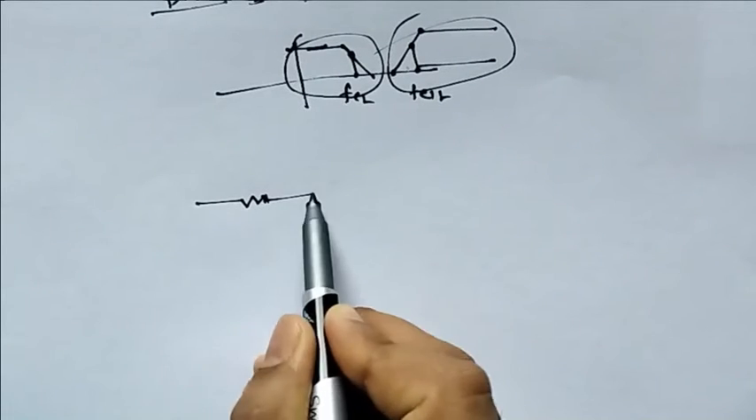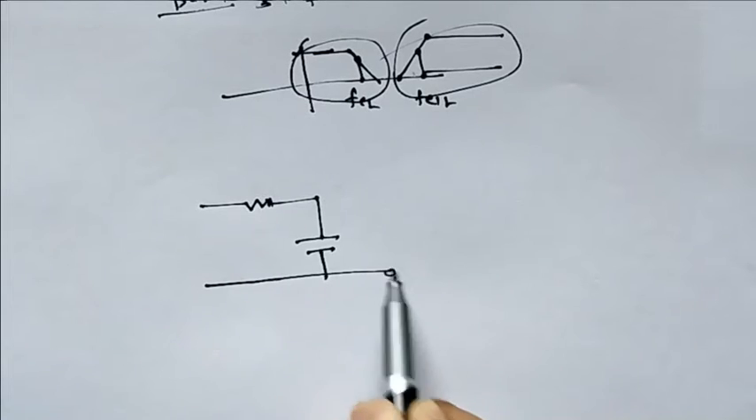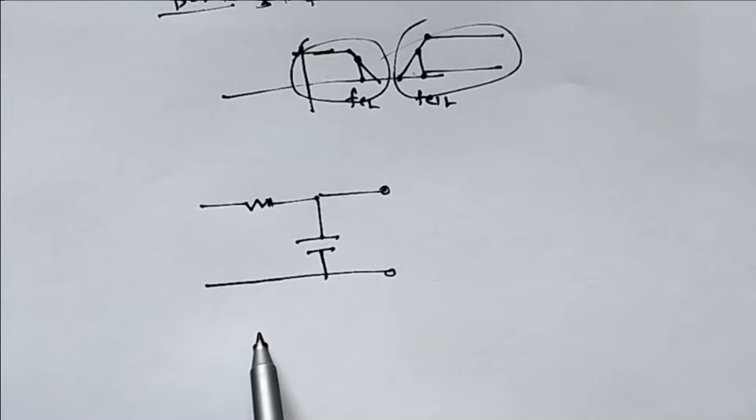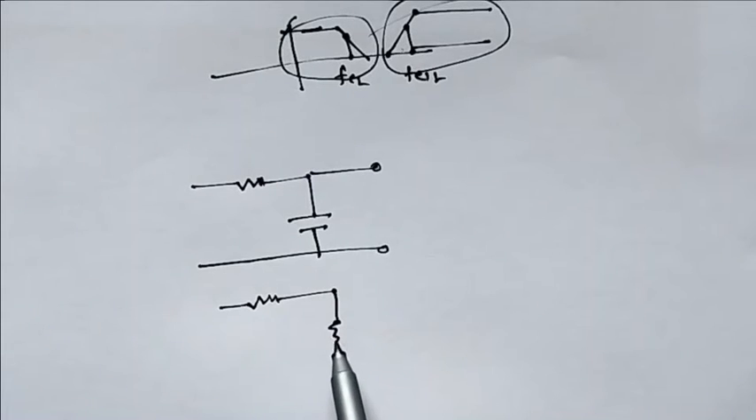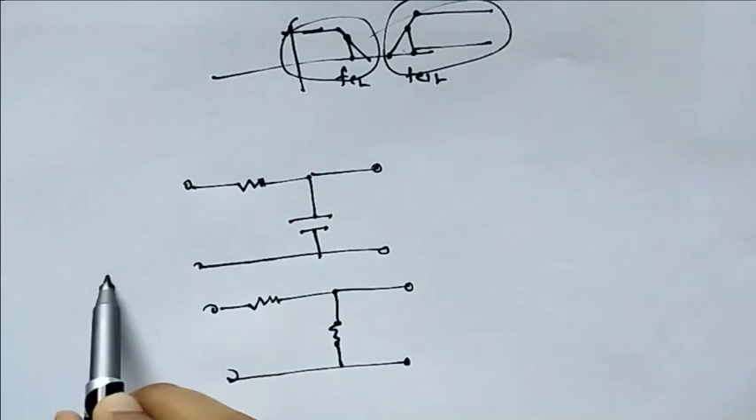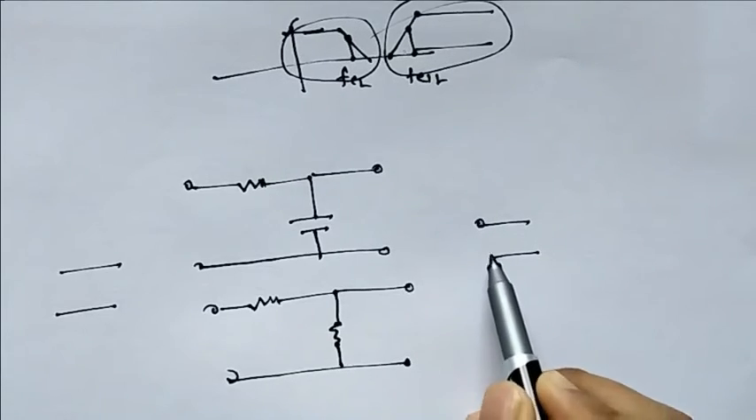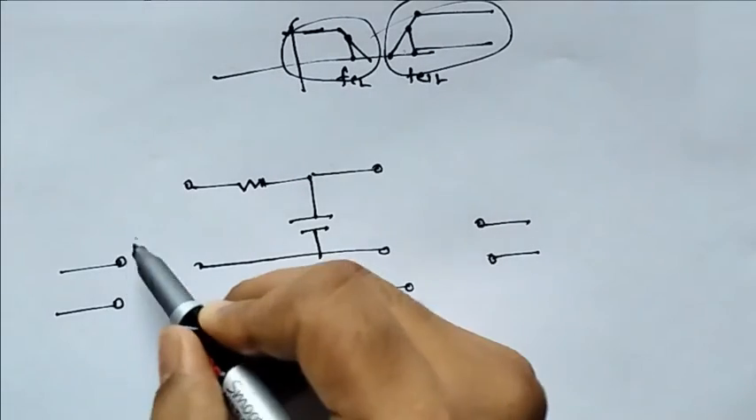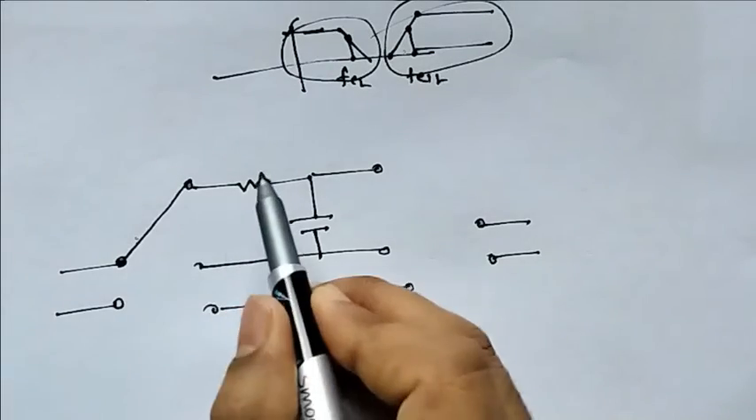This is R and C, this is your low pass filter. And what is your high pass filter? C and R. This is your high pass filter. Now we need to connect in parallel. How will we connect in parallel? Now let us see. This is your input and this is your output terminal. Now we need to connect to the input. This is your low pass filter.